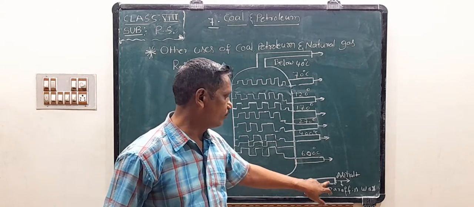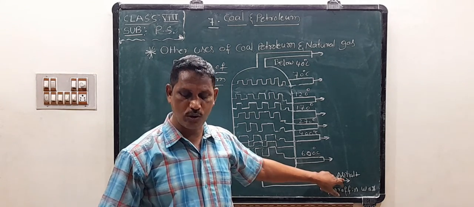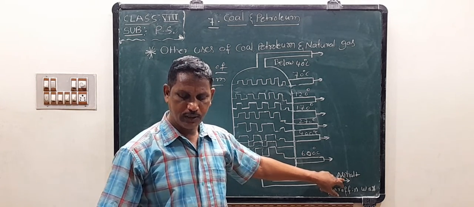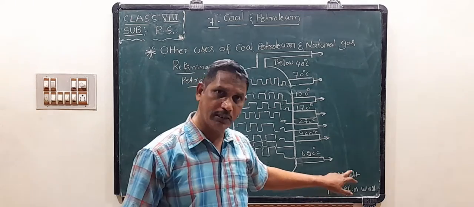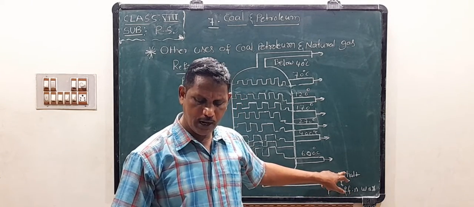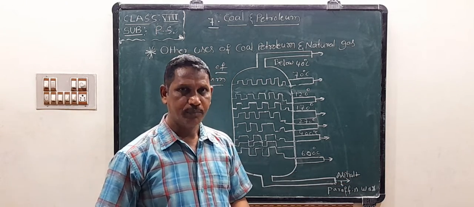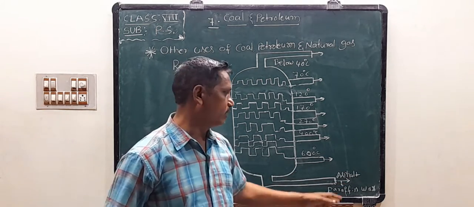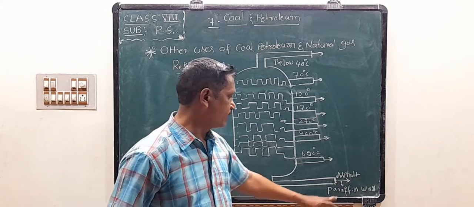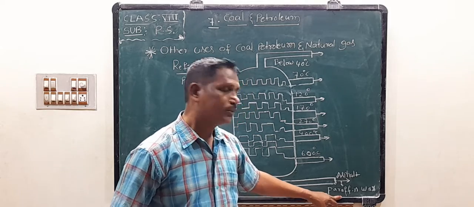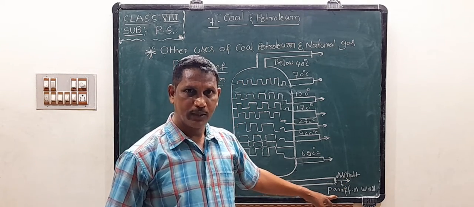Next one, the last one in this column. This arrow indicates asphalt. Asphalt means tar, road tar. Paints are manufactured from these asphalts, and roads are made from them. And again, paraffin wax is also produced from these asphalts.